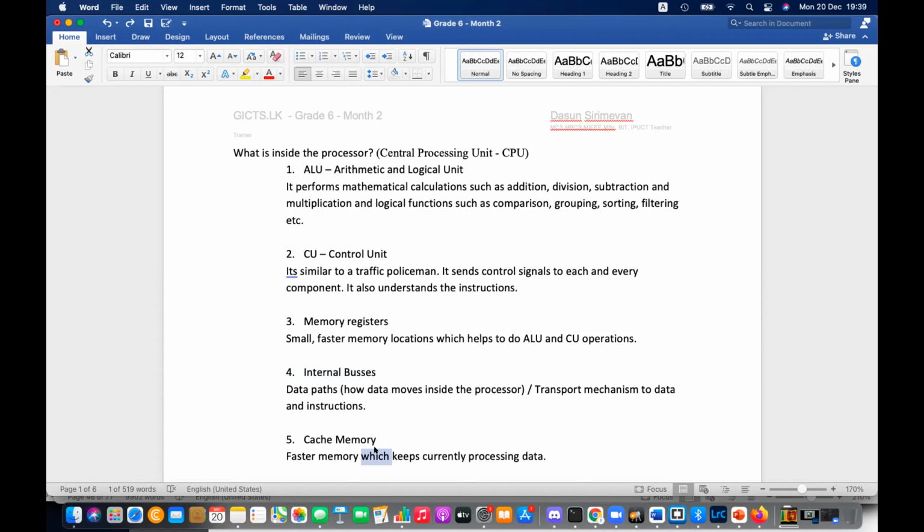Okay, let's say you are eating a piece of bread. So cache memory is like your mouth. It's the place where the things are stored until you process. It's like your mouth. If your mouth has big space, what will happen?